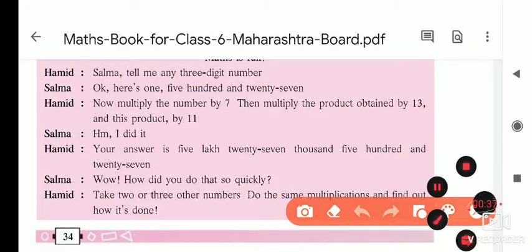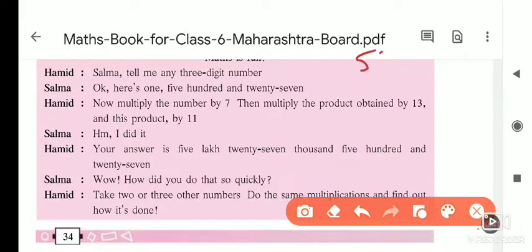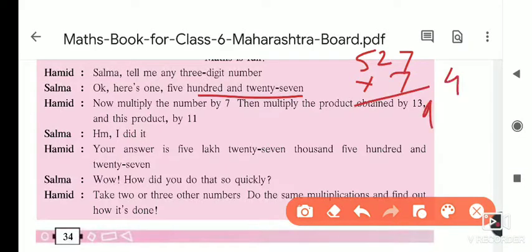So which number had he taken? 527. That number Salma had taken. Now multiply the number by 7. So I will multiply here. 7 7s are 49. 7 2s are 14. 14 plus 4, 18. Okay. Now 1 carry.